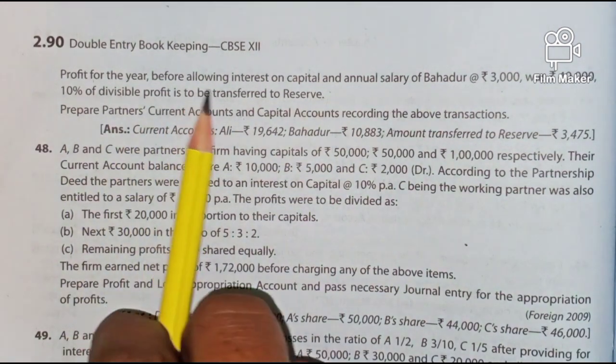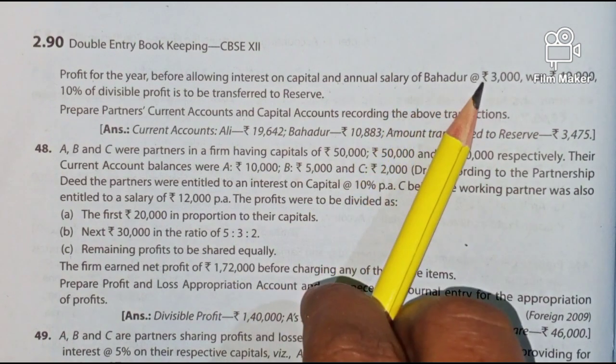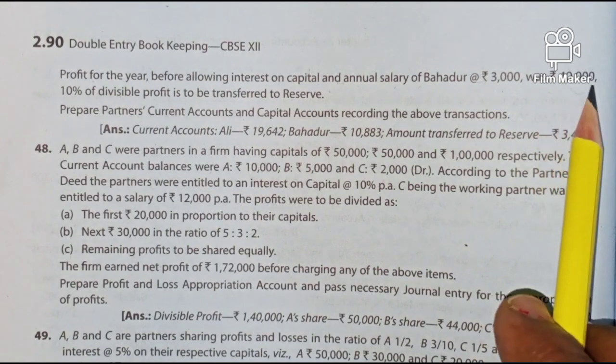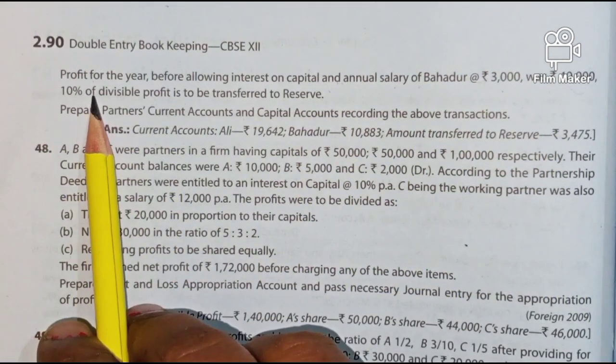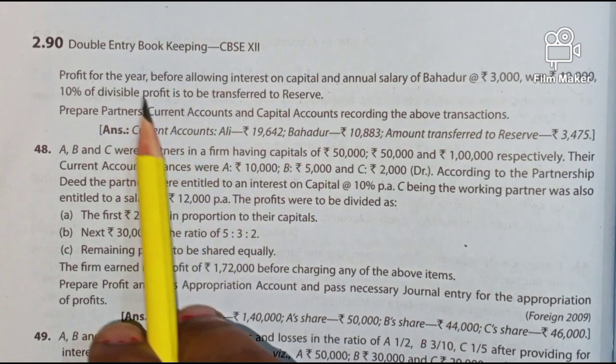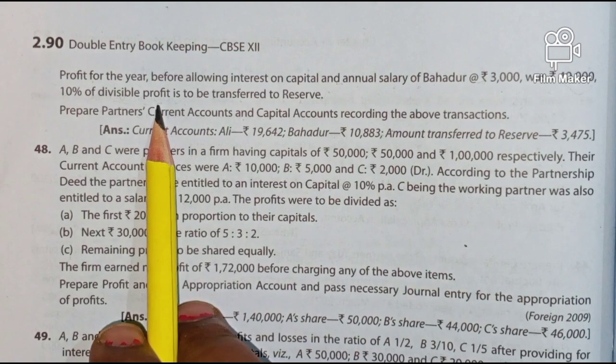Profit for the year before allowing interest on capital and annual salary of Bahadur 3,000 was 40,000. That means profit is 40,000. And 10% of divisible profit is to be transferred to reserve. That means what? Divisible profits means distributable profits.